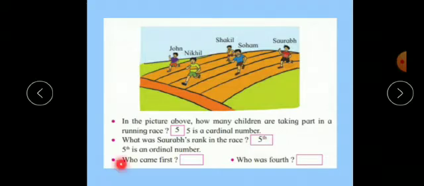Now next question is who came first? Now who came first here? Nikhil. So the answer is Nikhil. Then who was fourth? Here again first, second, third and fourth. So who is at fourth position? Shakil. So the answer is Shakil. Children, you have to write these answers in the textbook only.